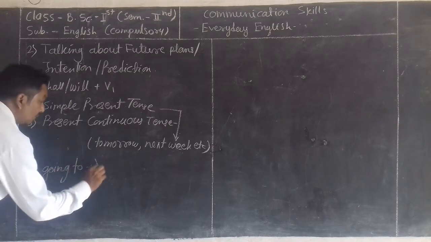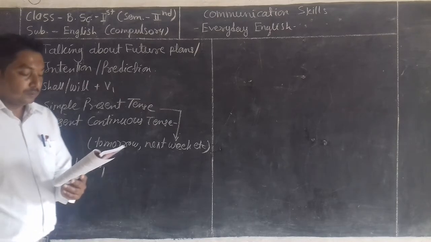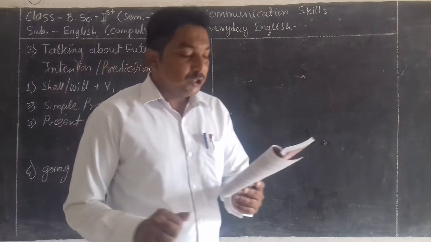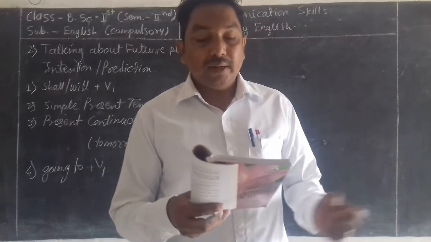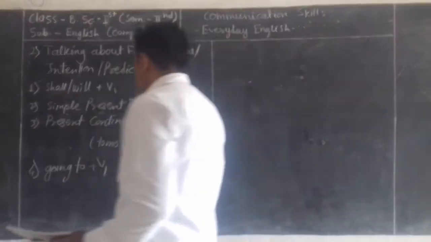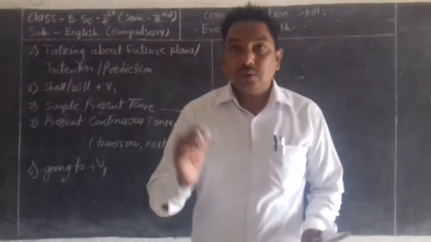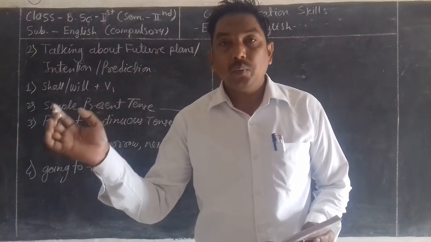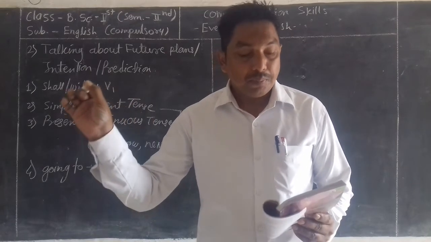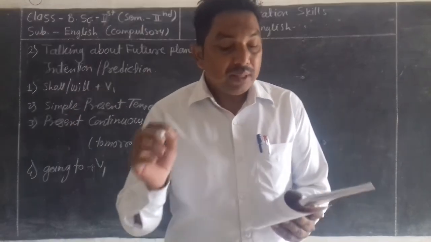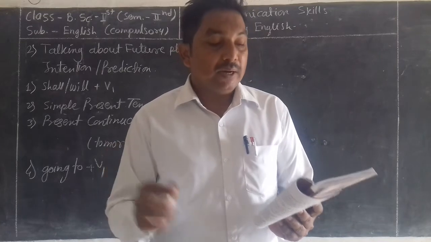Going to plus V1 is used to indicate future intention or plan. For example, when we say I am going to buy a car, B-U-Y, the first form of the verb comes after going to. When we say I am going to buy a car, we mean that I have the intention to buy a car.